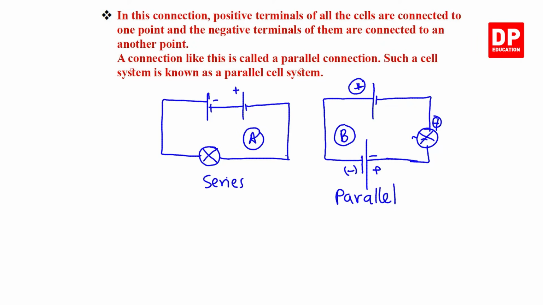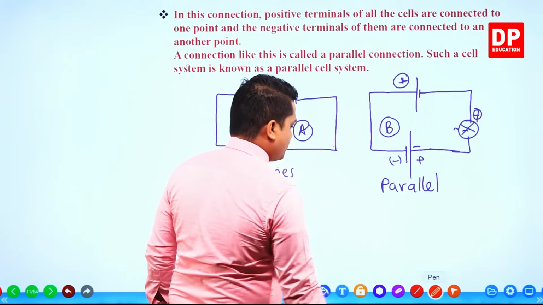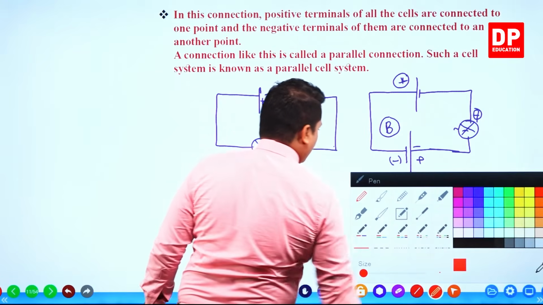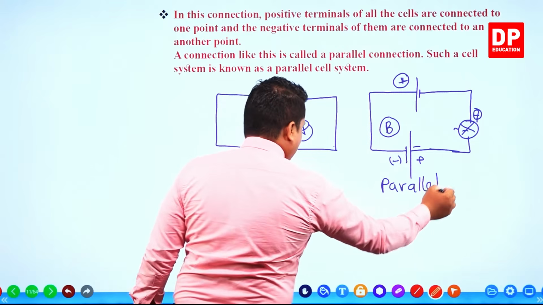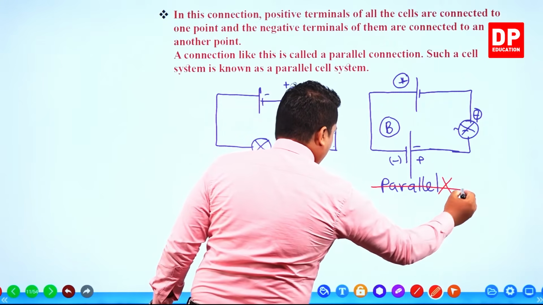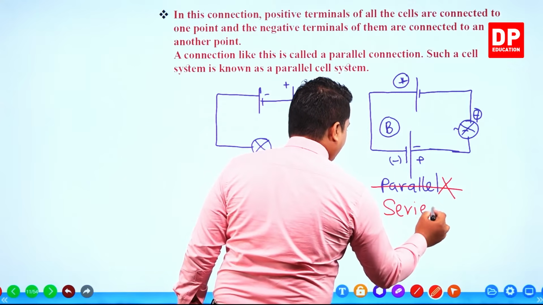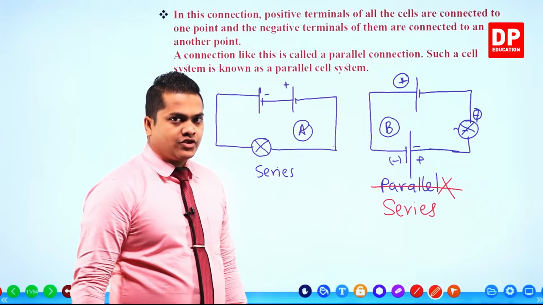Now in the figure given above, I'll draw a parallel connection as well. I told you that this one is incorrect. This is not a parallel connection. This figure is incorrect, it's not a parallel connection. Definitely that is also a series connection. This is also a series connection.